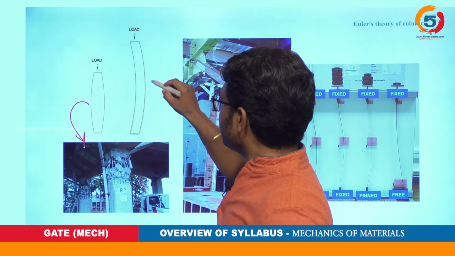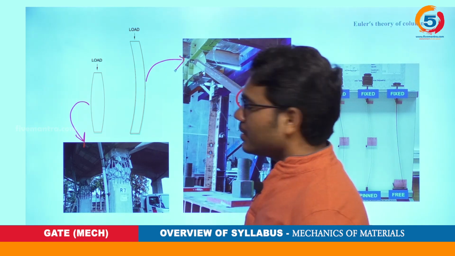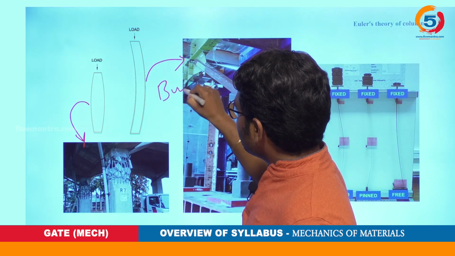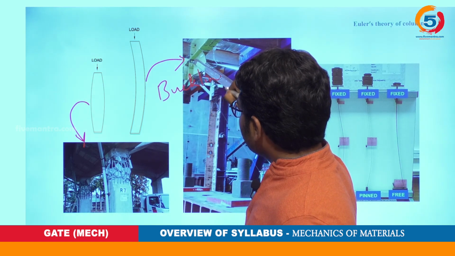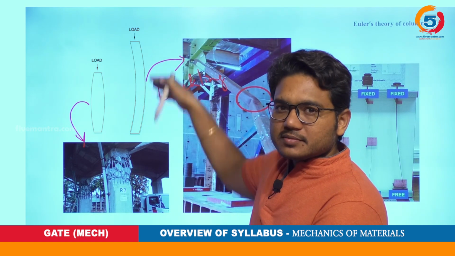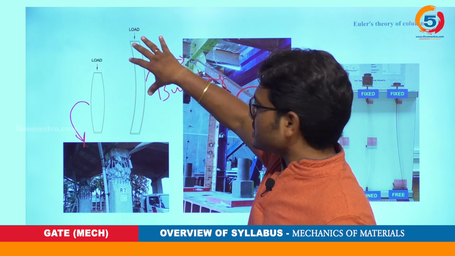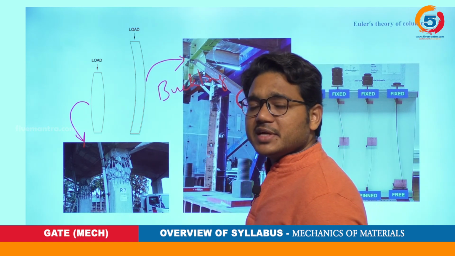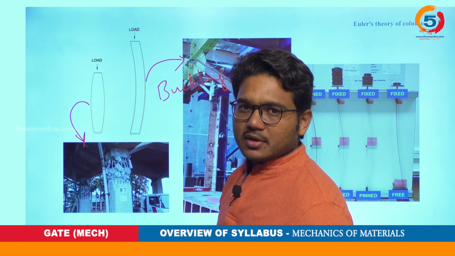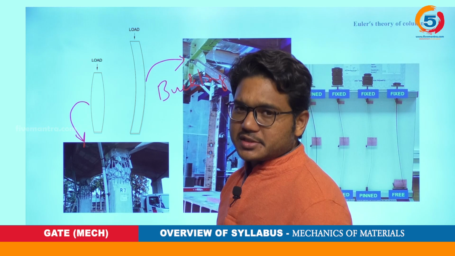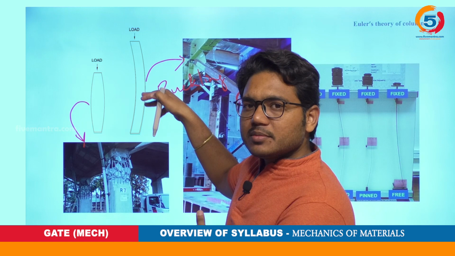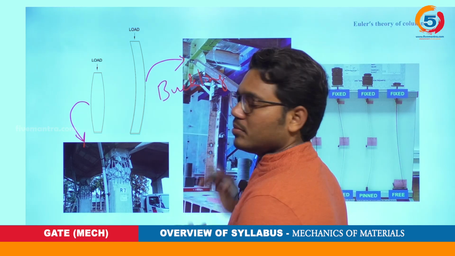What do you call it? Just try to remember or recognize. This is buckling. Long columns tend to buckle upon axial loading. You could see this looks similar to bending, but in the theory of bending we observed that the loading is a transverse load. Here the loading is axial. So the bending due to axial loading is called buckling.